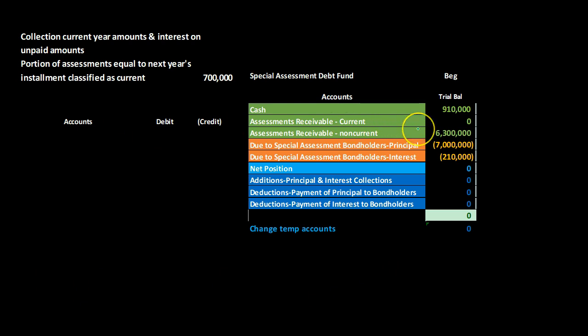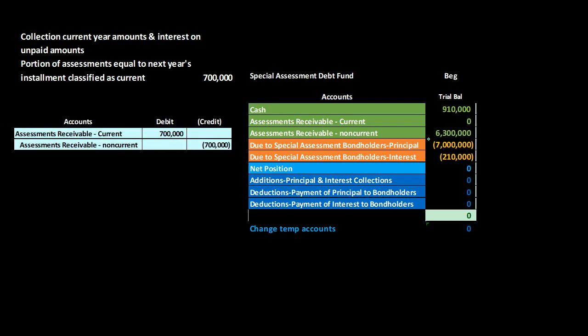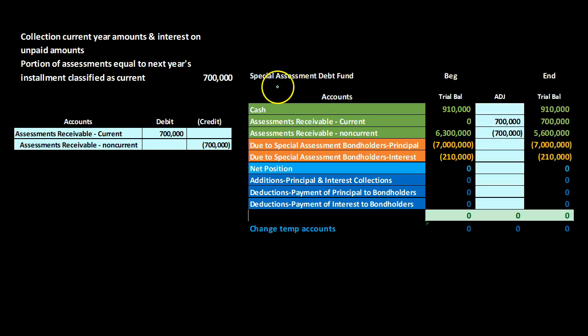Next, we're now going to record the current portion versus the long-term portion. So we've jumped forward in time now. We've taken care of the current portion, which is now paid off. The same pattern is going to repeat itself. We have the long-term at 6,300,000. We now have to break out the current portion of the long-term amount. That's going to be the same 700,000, 10 equal installments of the 7 million. So we're simply going to break that out by debiting the assessment receivable current and crediting the assessment receivable non-current. So we're going to take it out of the assessment receivable non-current, bringing it down. We're going to put it into the assessment receivable current, bringing it back up.